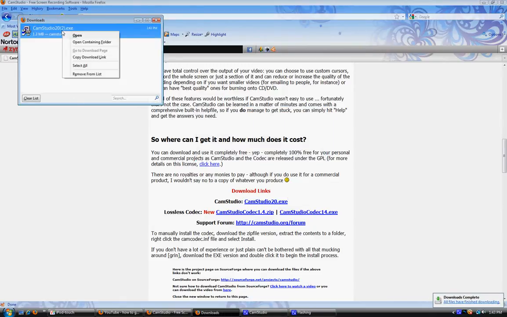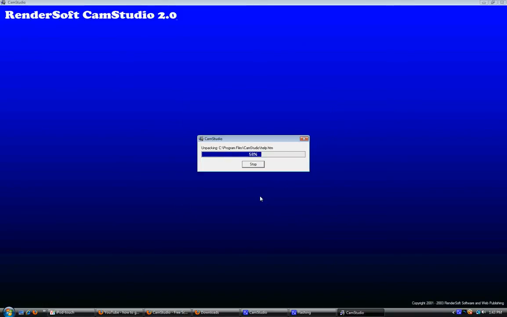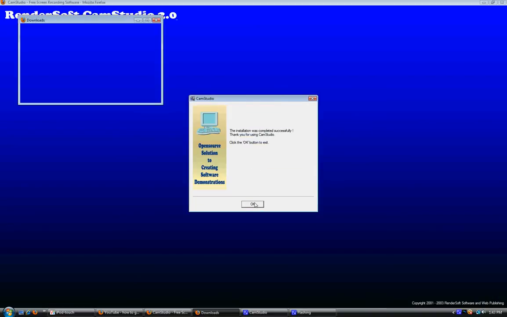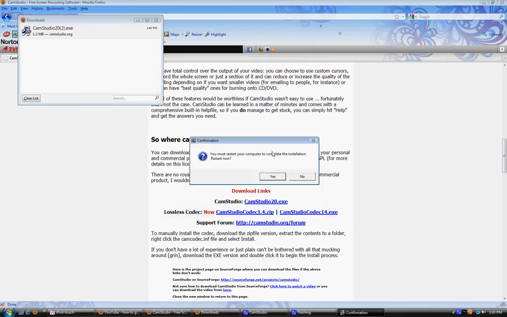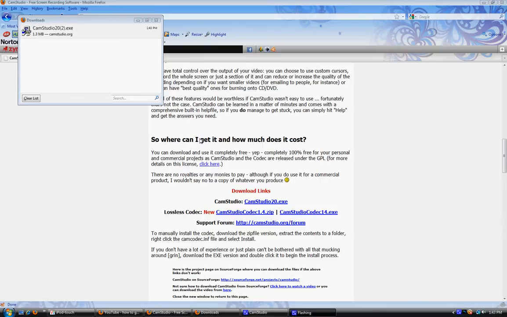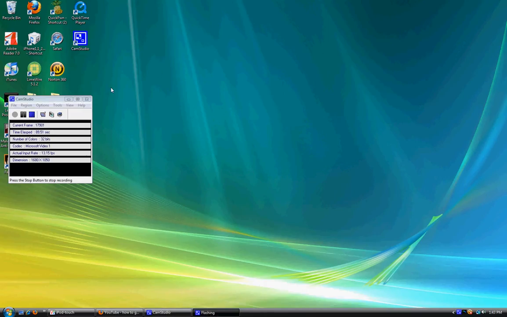Once you've saved it, you should open it up and then agree to the terms, and it should be installing. Press OK. Okay, you can just close this right here. And you don't have to restart your computer because I already installed it, but you might have to. Then you can close this stuff.